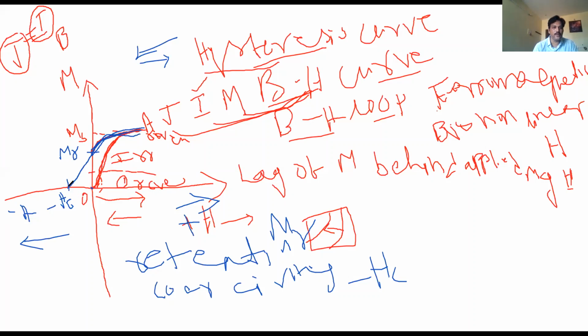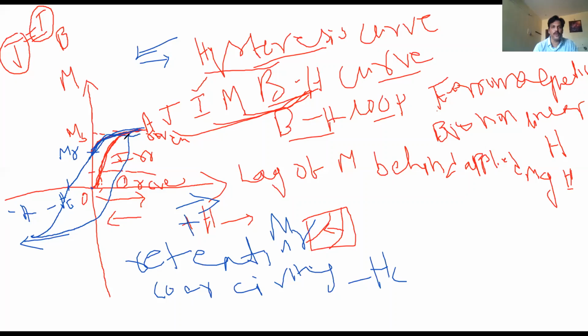If you increase the field further, what happens? All the dipoles try to align and reach saturation. And once again you decrease to minus H, minus 1, minus 2, minus 3, minus 10. What happens? If you increase from this, above this, they attain the saturation value. Once again you decrease, it traces a new path like that. So if you apply a cycle of continuous plus H and minus H, we will get a loop.